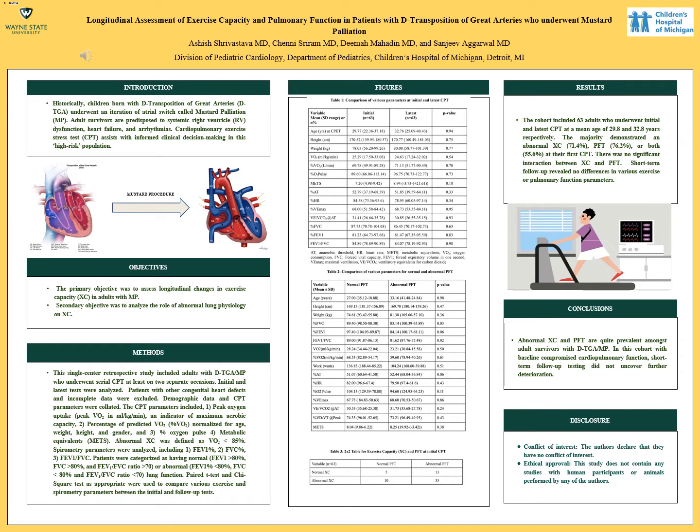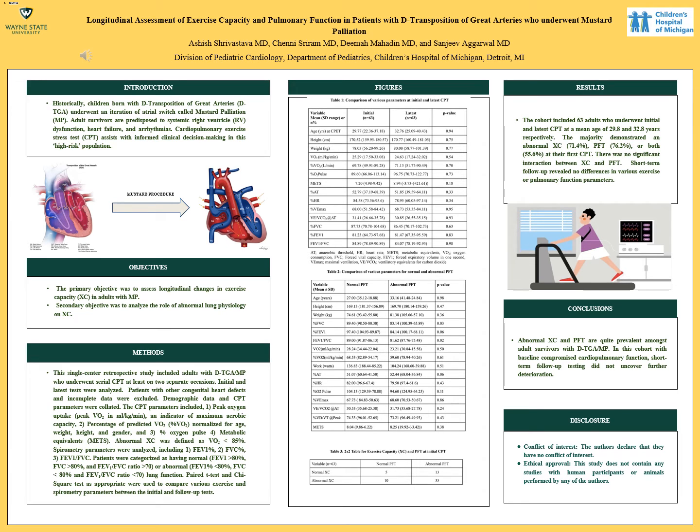Coming now to table number 2, where we compared the various parameters for normal and abnormal pulmonary function testing. Our parameters under focus do show changes and some of them show a significant change as well, like percentage FVC and ratio of FEV1 to FVC. Coming to our third and the last table, where we just made a 2x2 table for exercise capacity and pulmonary function testing at the initial CPT.